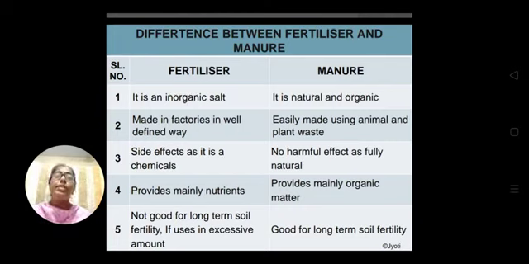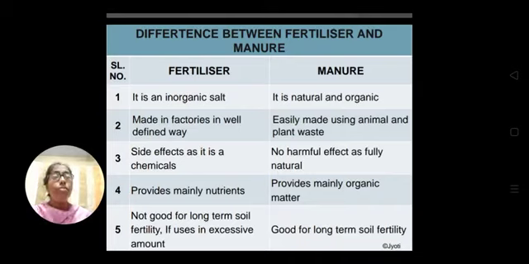Another difference is that continuous use or excess use of fertilizer is not at all good for the soil. As I have told you, it decreases the fertility and also the quality of the soil, not only in terms of fertility but also in terms of texture. When the texture changes, the water holding capacity of the soil also changes.